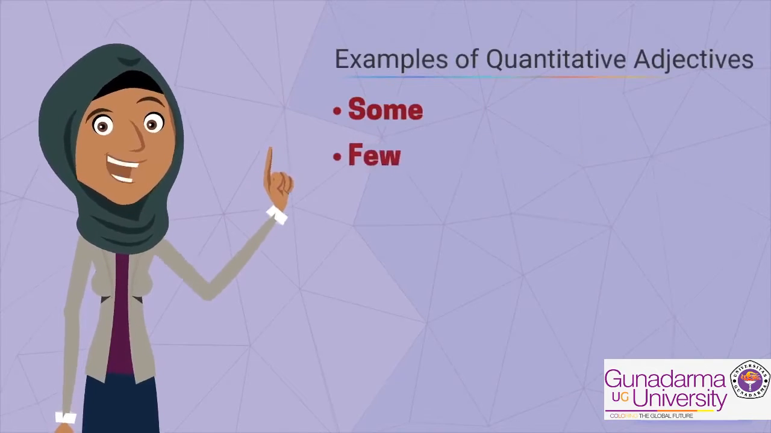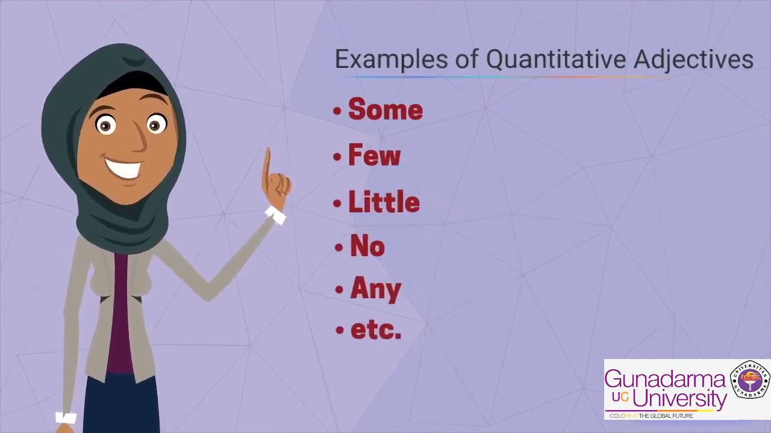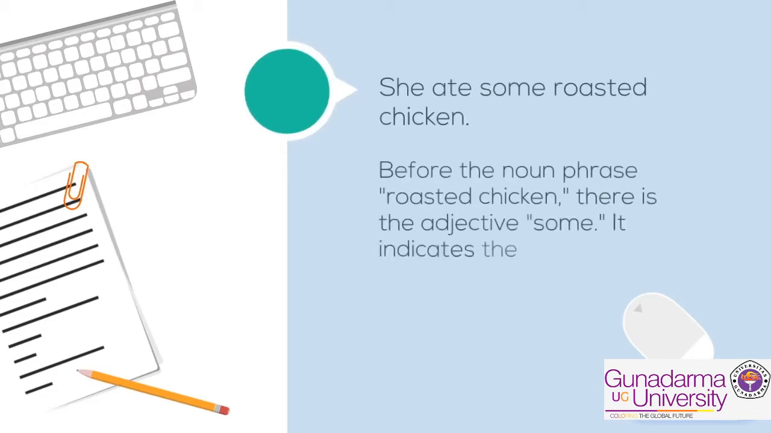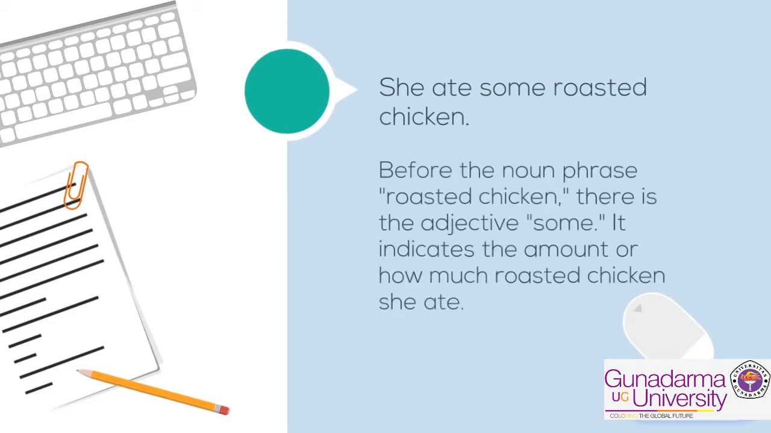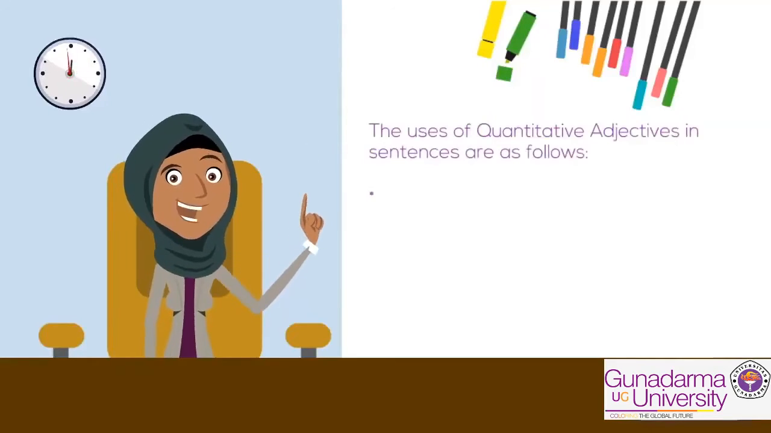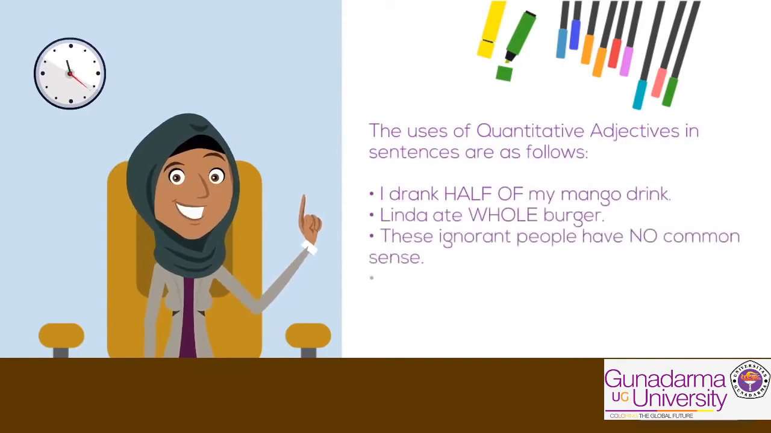It indicates how much noun is there in the sentence. Examples of quantitative adjectives: some, few, little, no, any, etc. For example, she ate some roasted chicken. Before the noun phrase roasted chicken, there is the adjective some. It indicates the amount, or how much roasted chicken she ate. The uses of quantitative adjectives in sentences are as follows.